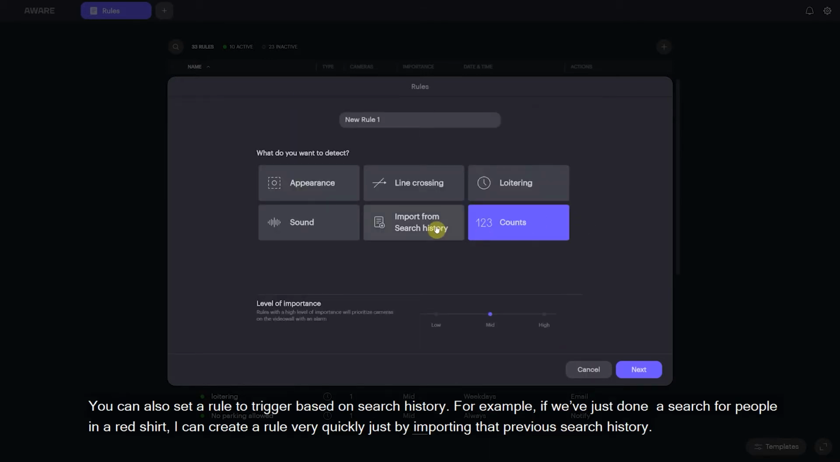We can also trigger based on search history. So if we just made a search for people in a red shirt, I can create a rule very quickly just by importing that previous search history.